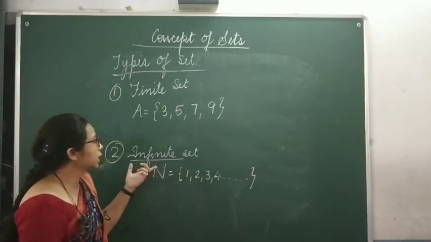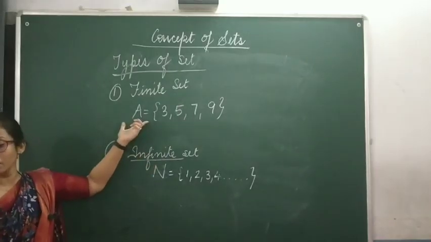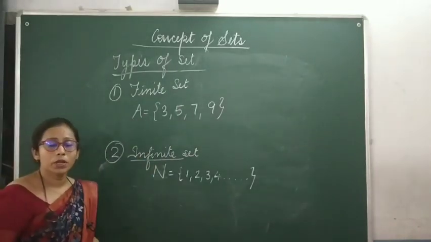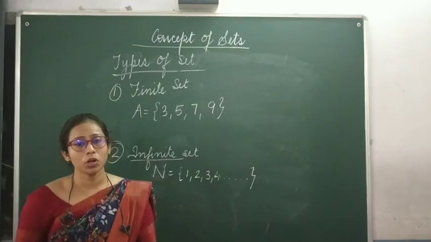So this is an infinite set and this is a finite set. I hope this might be clear to all of you.